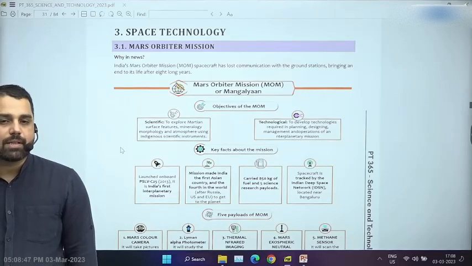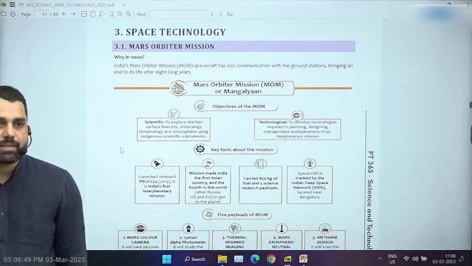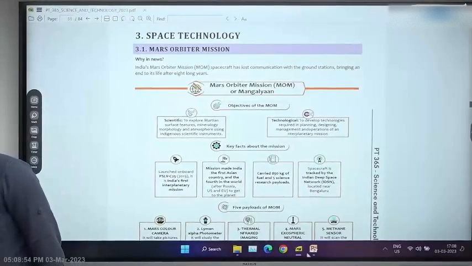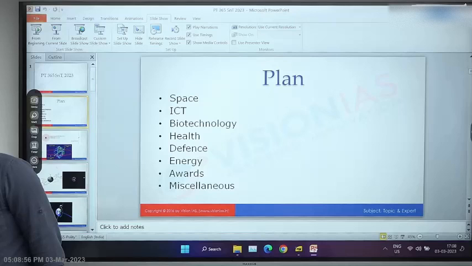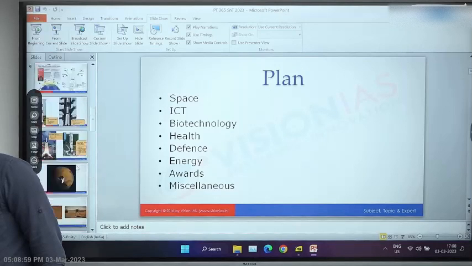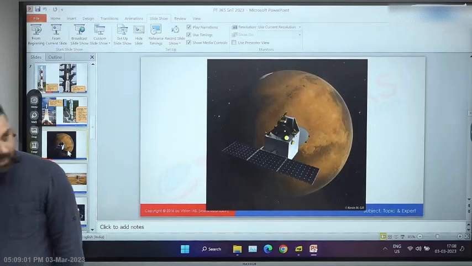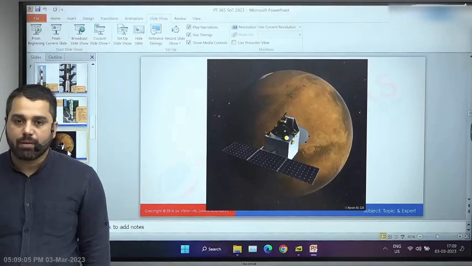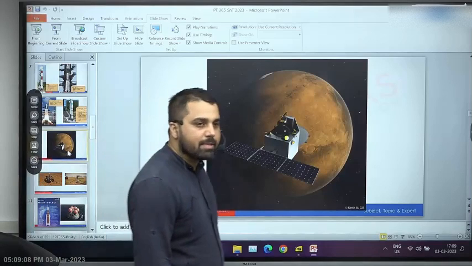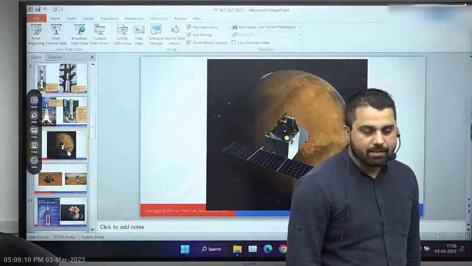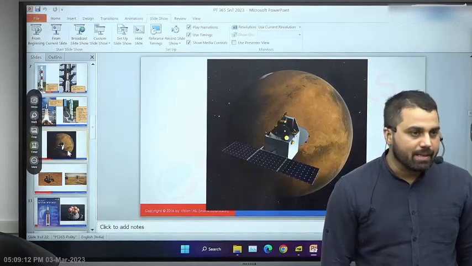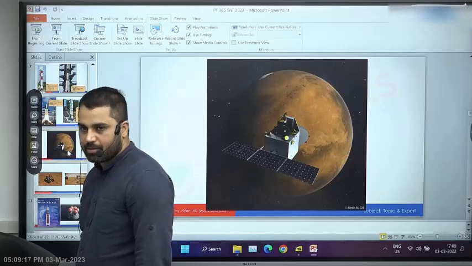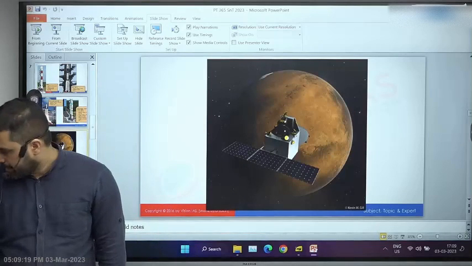First thing first, it was only an orbiter mission. As the name suggests, the name is Mars orbiter mission. Orbiter mission simply means that it did not exactly land on the surface of Mars. It was orbiting around Mars. Few achievements which ISRO was able to attain with this mission: it became the only agency till now, and first agency in fact, which was able to have a successful Mars mission in its very first attempt.